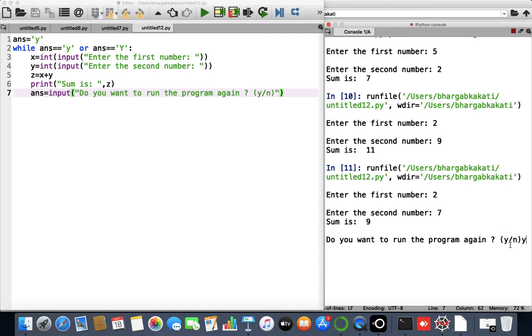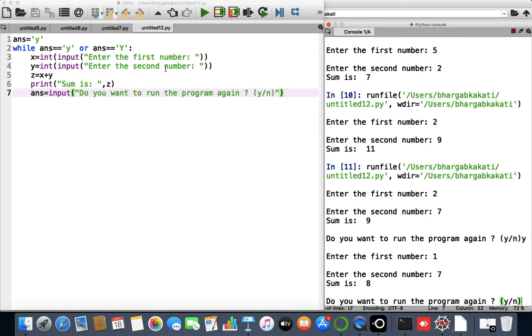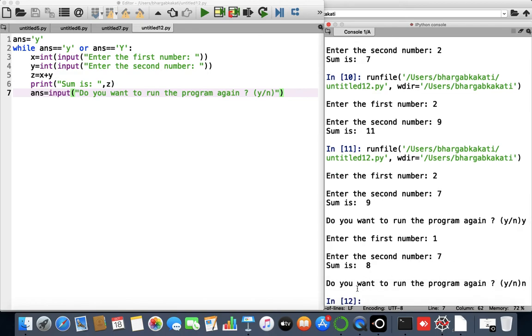If I press Y, then again these particular lines of code will be executed. Then it is asking me the first number again. This is without terminating the program. It is going on running continuously. Let's give the first number as 1. Let's give the second number as 7. It is giving me the sum as 8. After that, it is asking me again, do you want to run the program again? Yes or no. Let's say I press N here. So it will terminate the program and it will not run the program again.